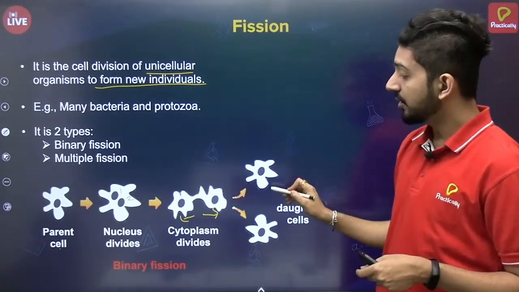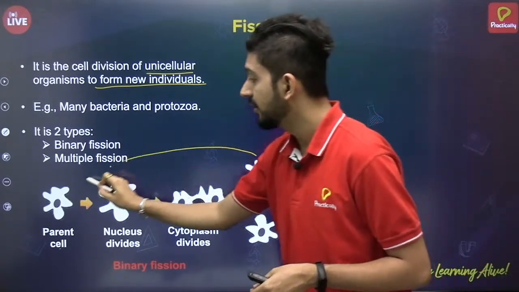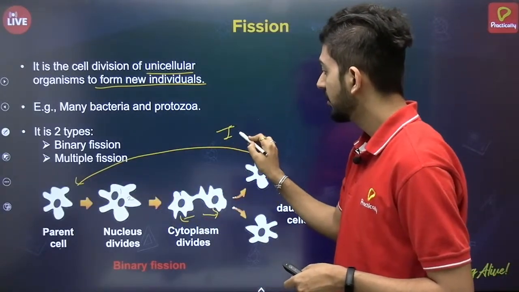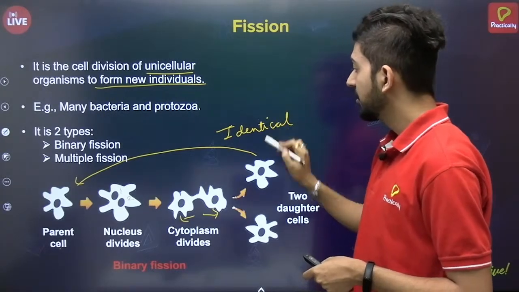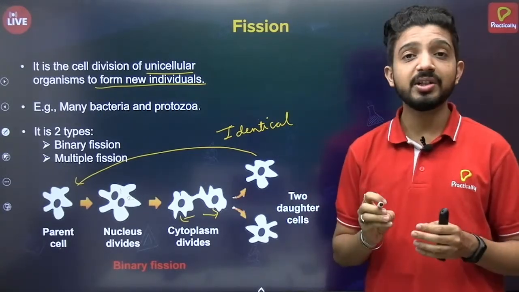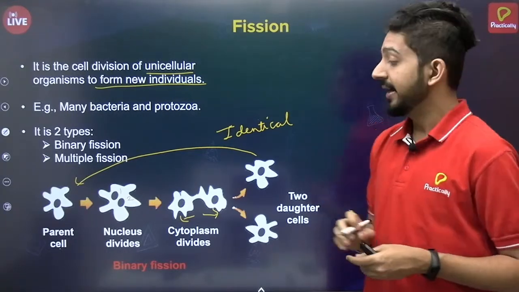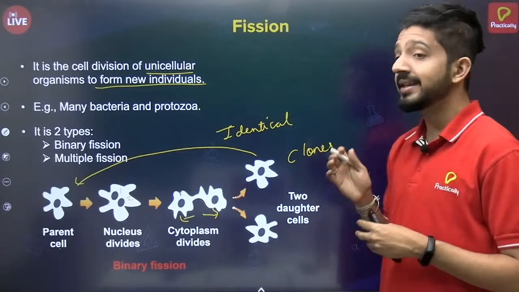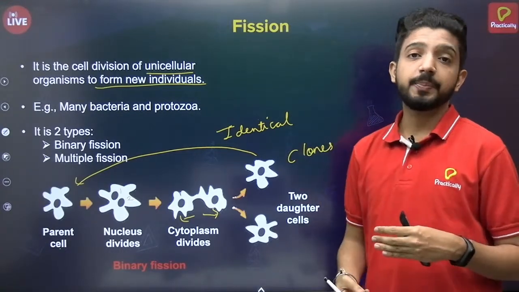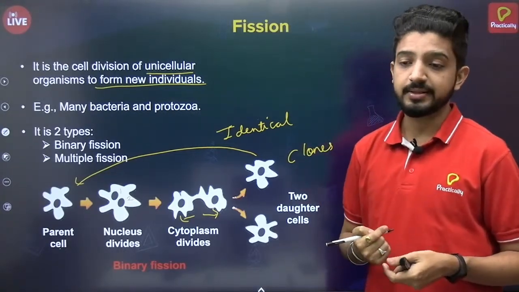These two daughter cells will be exactly identical to the parent. That is one of the important features of asexual reproduction, and that's why they are also called clones, since they are identical to the parent, and only one parent is involved.